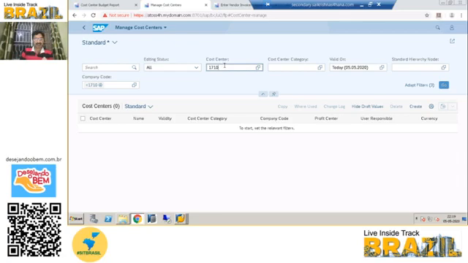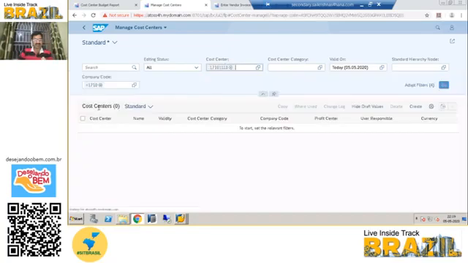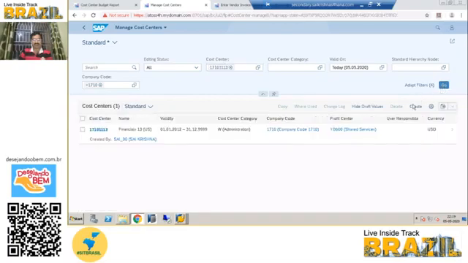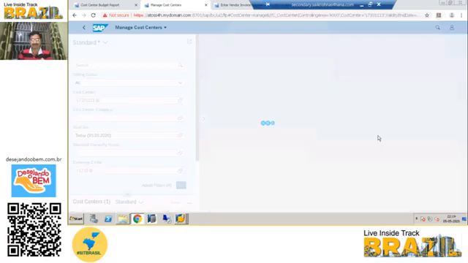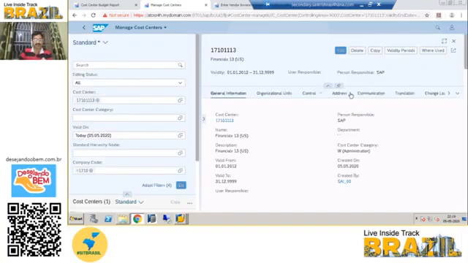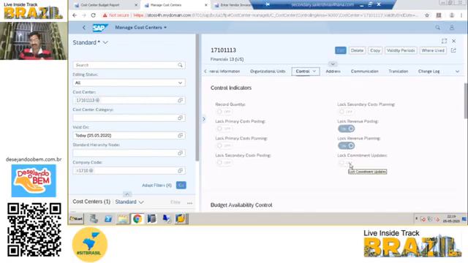In case it is at PR and PO level, it works by default if you are selecting all. In case it is not working, then please ensure the following. Yes, you have to deactivate the commitment. Correct. You have to lock commitment update. You have to switch it off.